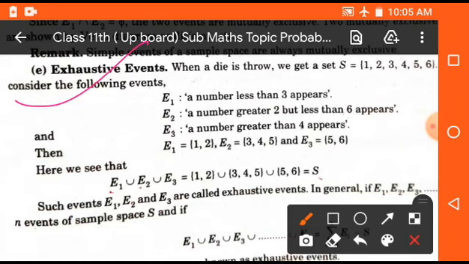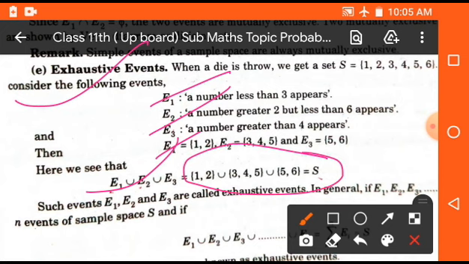Now student, exhaustive events. Exhaustive means that if the union of all the events becomes the sample space, then these events are said to be exhaustive events. For example, if we consider different events E1, E2, E3, E4, and E1 union E2 union E3 is equal to the sample space, then we can say that E1, E2, E3 are exhaustive events.